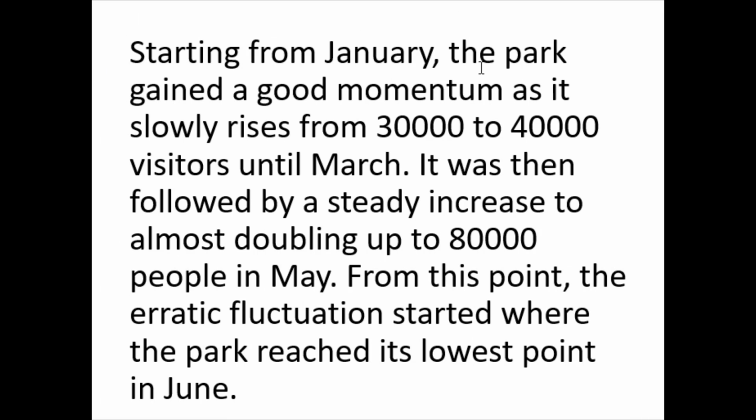Okay, so starting from January, the park gained a good momentum as it slowly rises from 30,000 to 40,000 visitors until March. It was then followed by a steady increase to almost doubling up to 80,000 people in May. From this point, the erratic fluctuation started where the park reached its lowest point in June.